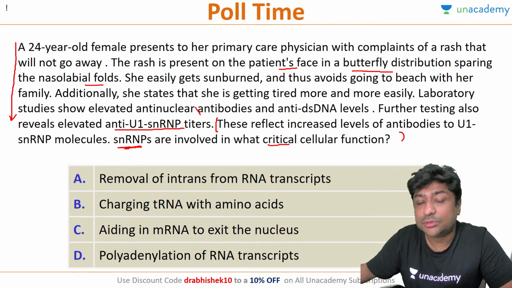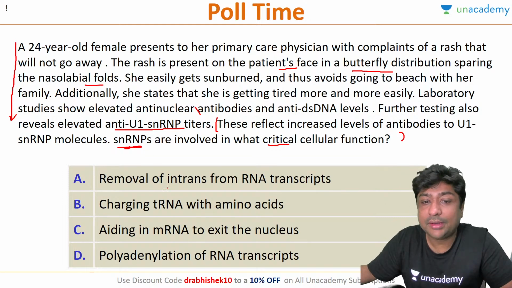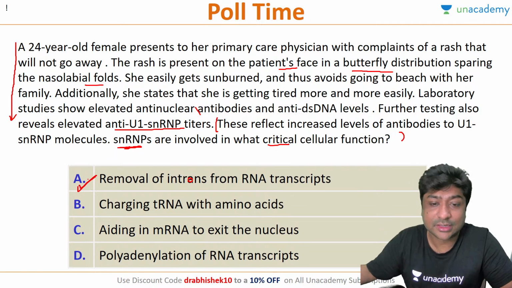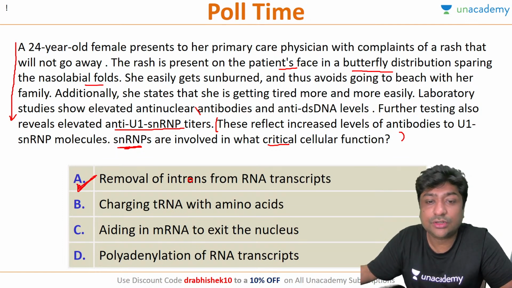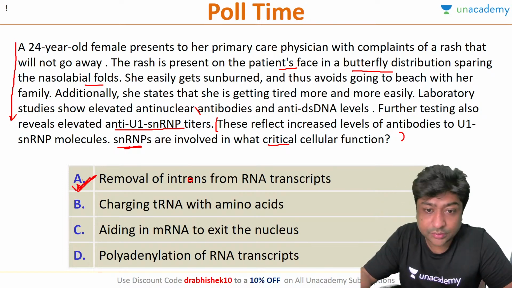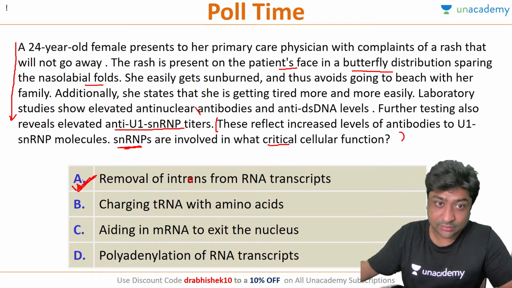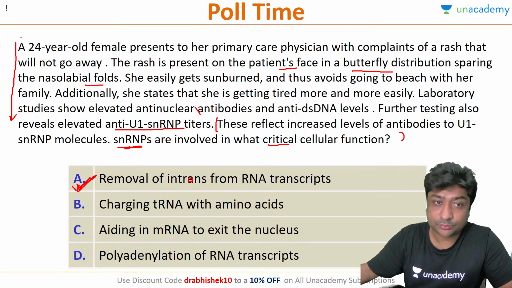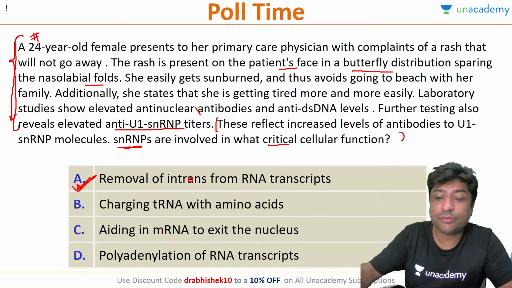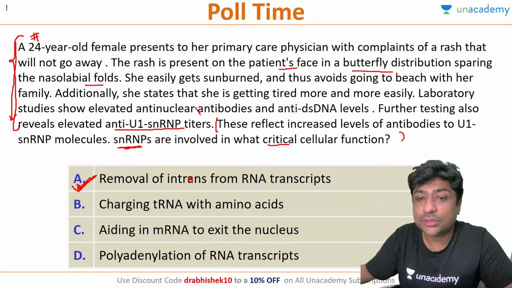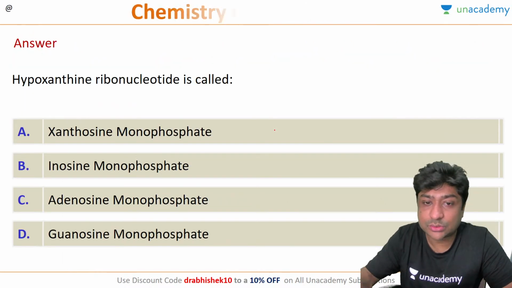We know that small nuclear ribonucleoproteins are primarily involved in the removal of introns from the RNA transcript. So this is the function of SNRPs, and the correct answer will be A. Any doubt in this question? This is a very simple question, but this is how they are going to ask you. So don't get confused or be afraid when they give you a big clinical case. Most of the questions can be answered by reading just the last two lines.